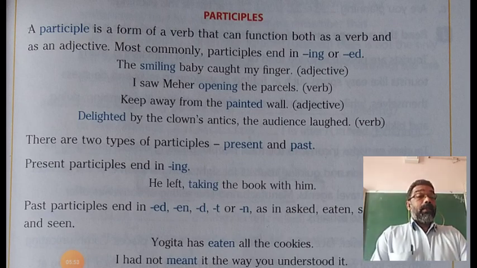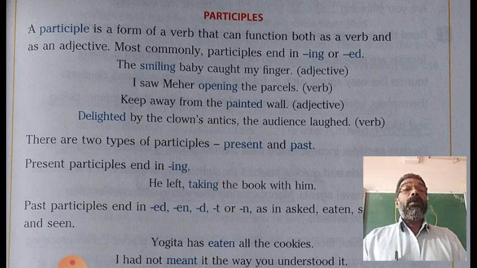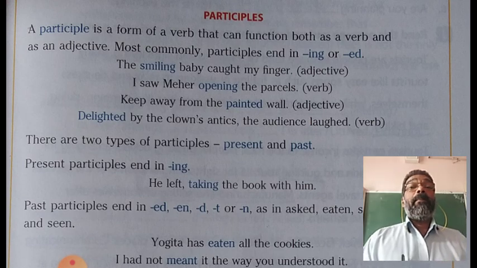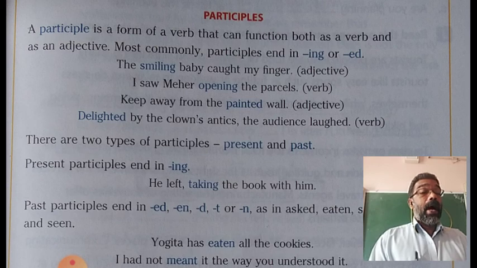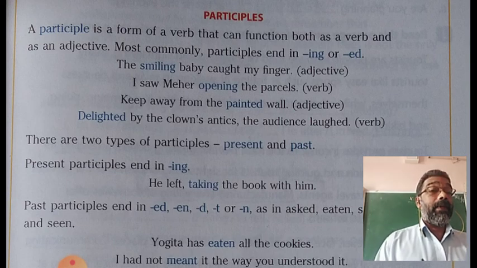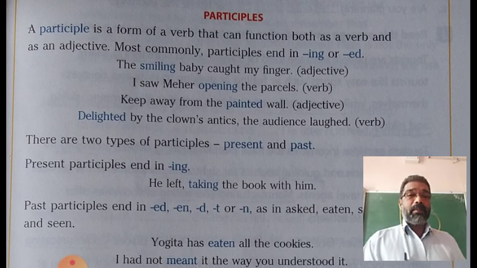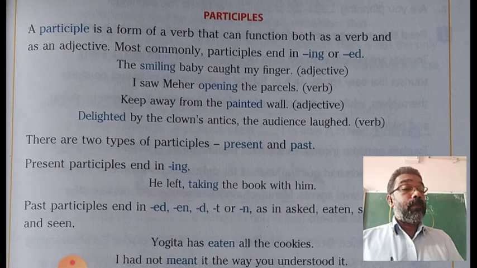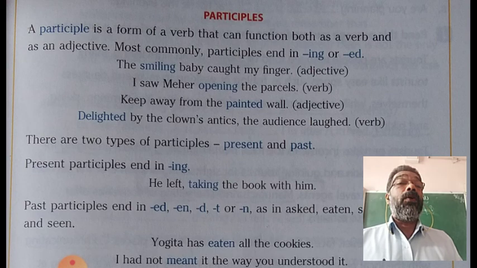Infinitive was one of the non-finite verbs. Now we shall move to another form of non-finite verbs, participle. A participle can be the ing form of a verb or the third form of any verb. Ing form of a verb is present participle, and the third form of the verb is known as past participle. So present participle and past participle are non-finite verbs.